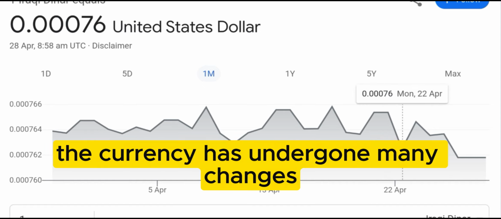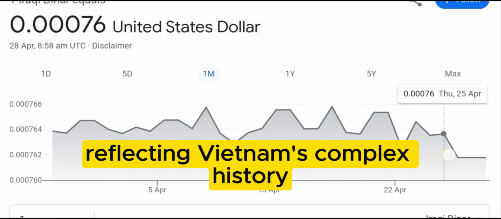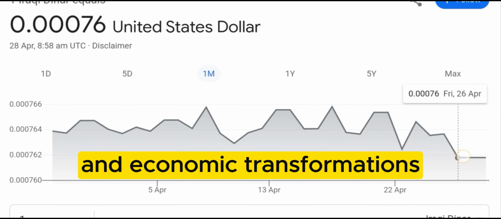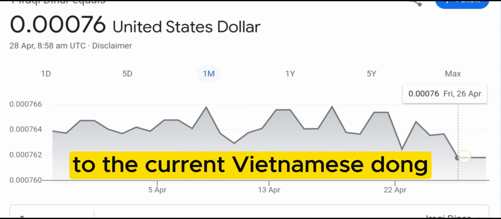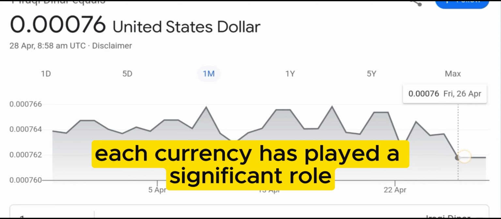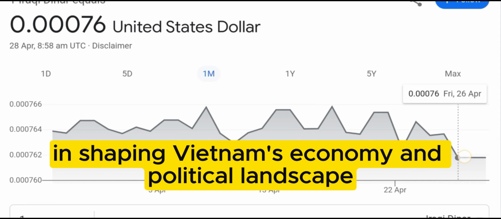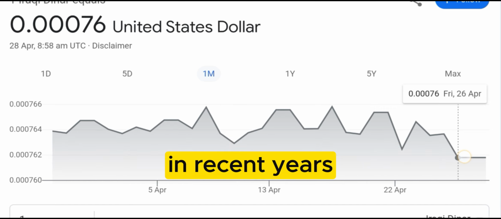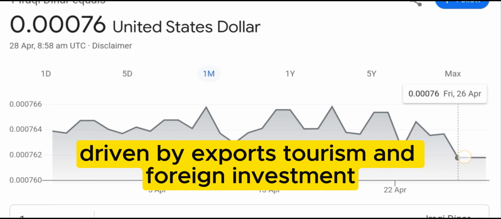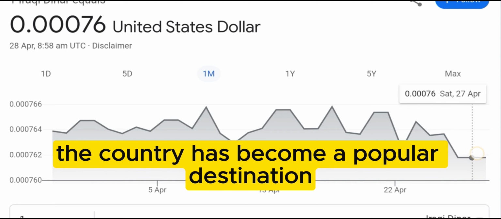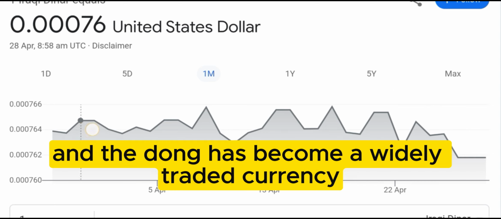The currency has undergone many changes, reflecting Vietnam's complex history and economic transformations. From the French Indochina piastre to the current Vietnamese dong, each currency has played a significant role in shaping Vietnam's economy and political landscape. In recent years, Vietnam has experienced rapid economic growth driven by exports, tourism and foreign investment. The country has become a popular destination for foreign investors, and the dong has become a widely traded currency.